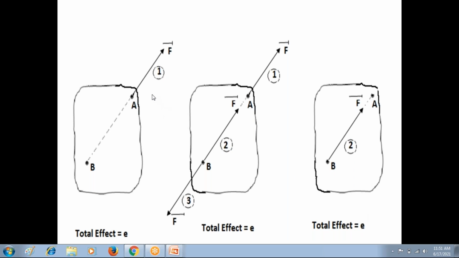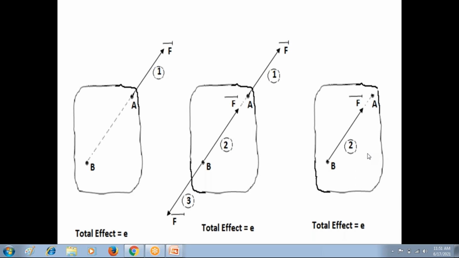So, on the same line of action of force F bar, if we change the point of application of force, there is no change in the effect of that force on the rigid body. That is called the principle of transmissibility of force.